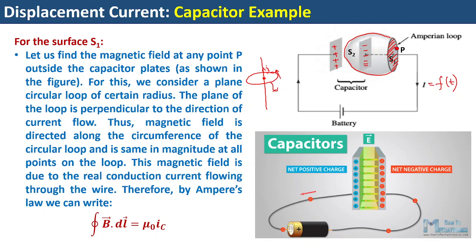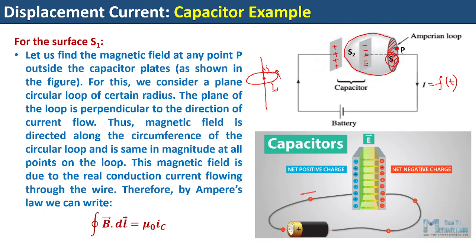Now, for the surface S1, what I observe is that the current lead, or the current wire, directly passes through this surface. That means the surface falls in between the current line. So I can easily say that there is a current IC, the conduction current, C for conduction, which is passing through the surface.